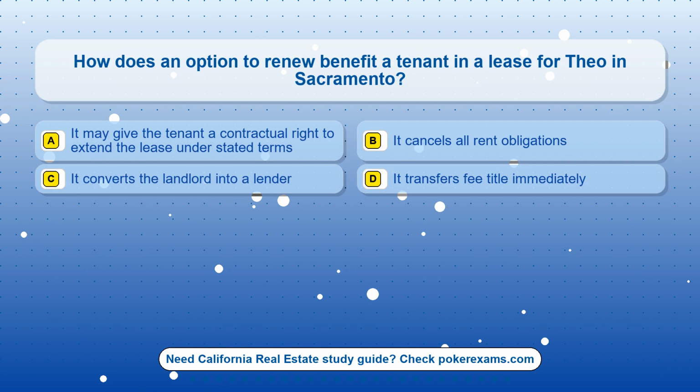Question 22. How does an option to renew benefit a tenant in a lease for Theo in Sacramento? Option A. It may give the tenant a contractual right to extend the lease under stated terms. Option B. It cancels all rent obligations. Option C. It converts the landlord into a lender. Option D. It transfers fee title immediately.